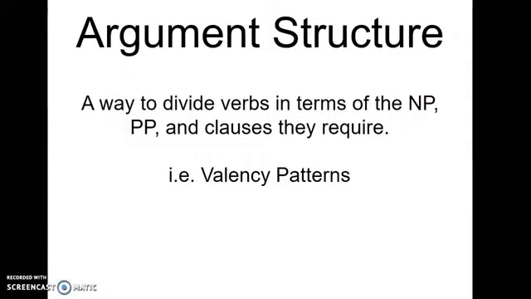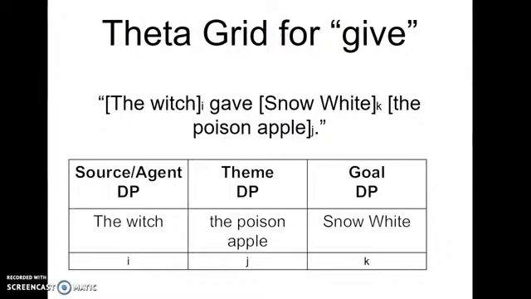But what's an argument? Well, an argument is basically the type of, how can we say this? The type of structures that are required by a verb. So going back to the verb give, we see that we require a theme argument, and we require a goal argument, and we require a source/agent argument.